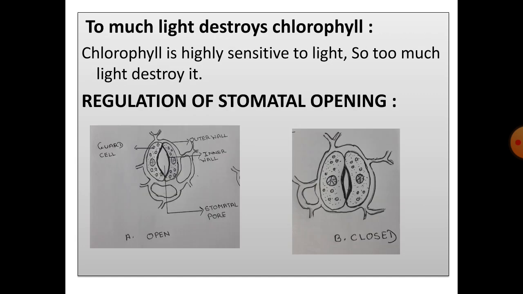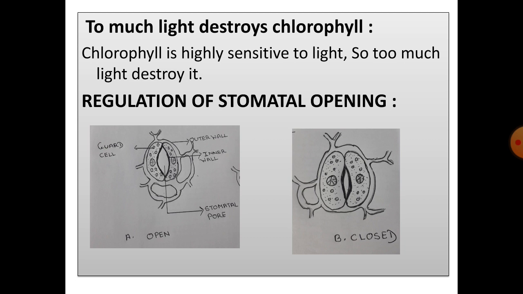Too much light destroys chlorophyll. Chlorophyll is highly sensitive to light. So, too much light may destroy it. However, the formation of chlorophyll itself depends on the exposure of the plant to light.